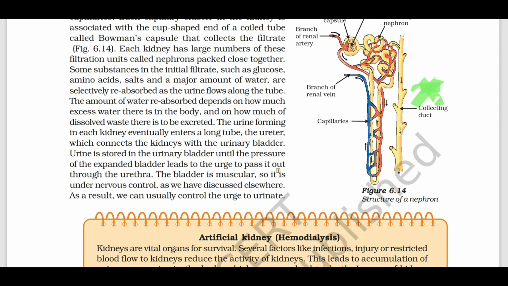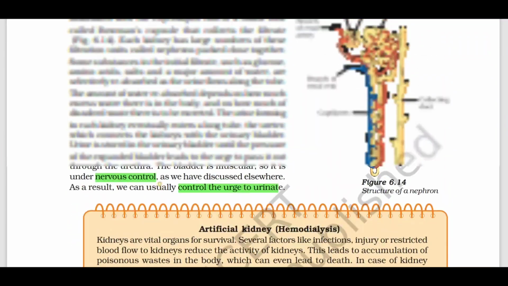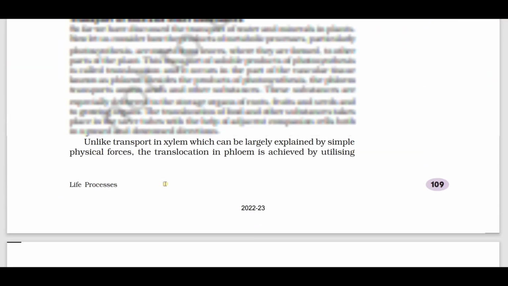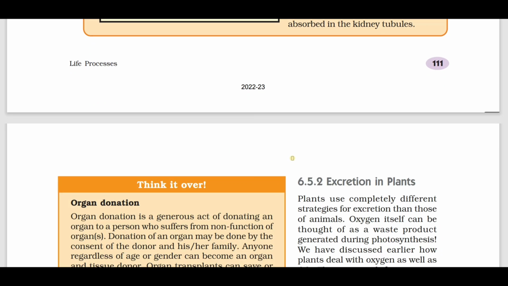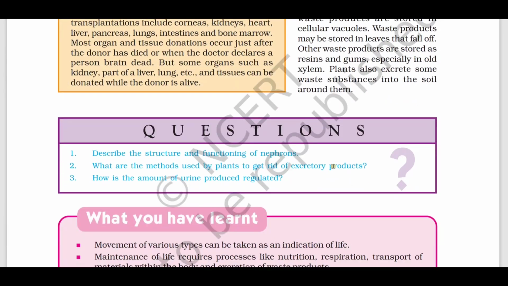For many years, the brain and heart have been repeatedly asked in the exam. This year, chances are that you can expect the structure of the nephron. And the urinary bladder is muscular, and we have control to urinate because the bladder is muscular and under nervous control. A very important question I have missed out: list down all the excretory products in plants. Important question for your examination.